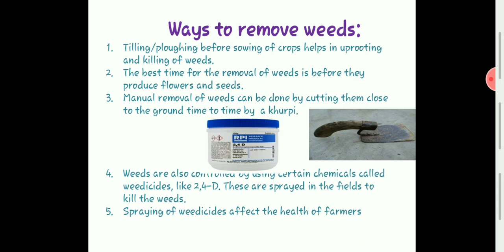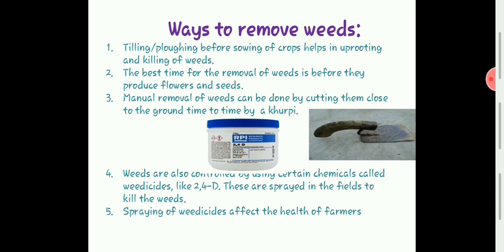Tilling or plowing is done during soil preparation. We already learned that during preparation of soil, farmers will till and plow the soil. While plowing, automatically the weeds that have grown at the top layer of the soil will be removed. They will be killed. So that is the first point.